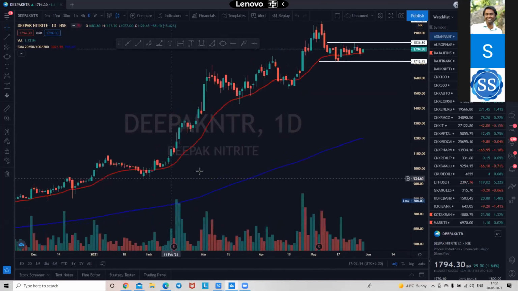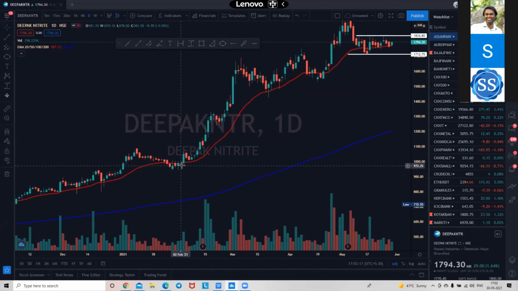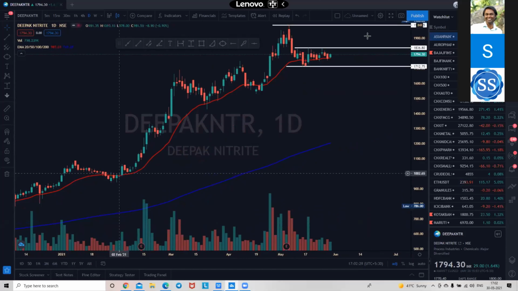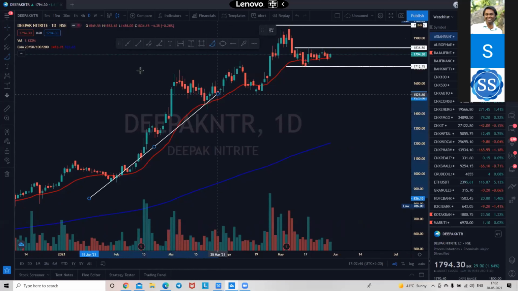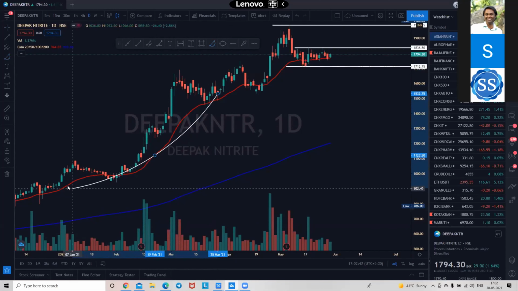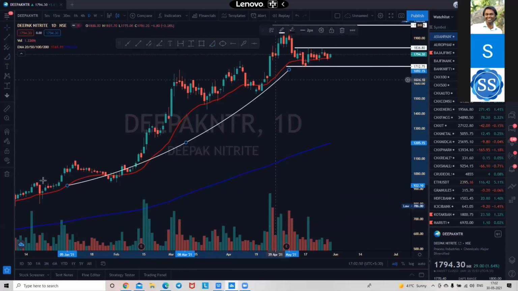Suddenly there is a candle. That is the scan we did today of 20 EMA on 3rd February also. You could get the stock on our SS site by using 20 EMA. If you analyze like that, the same pattern has been developing over here. It is touching the 20 EMA. Once it moves clearly above the 20 EMA, look at the stock movement. Look at this movement happening. A clear cut movement, this is the price pattern.